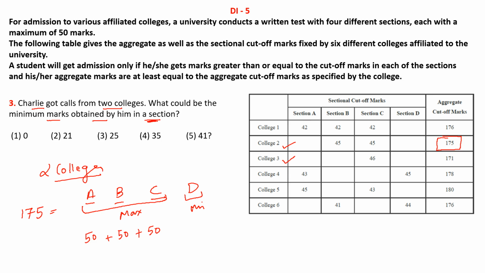So that is a total of 150, and the remaining would be 25 in order to get the score of 175. So the minimum score which he could get in section D is 25 in order to get the calls from only two colleges. So our answer should be option C, which is 25. Thank you.